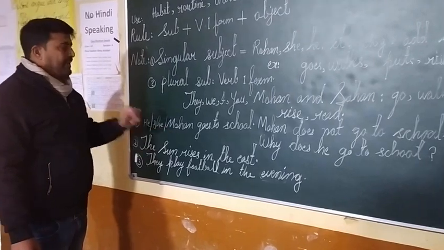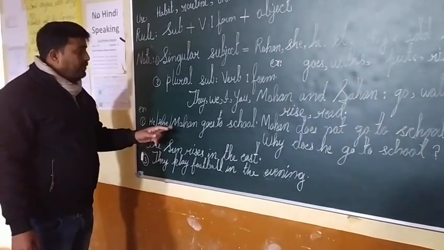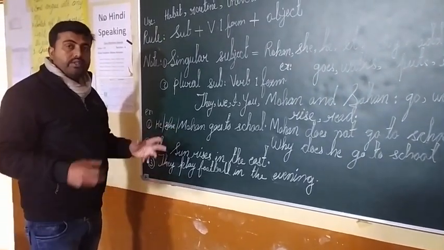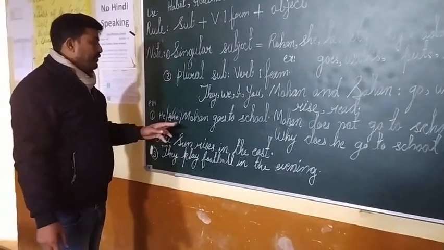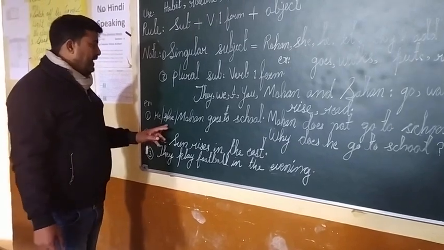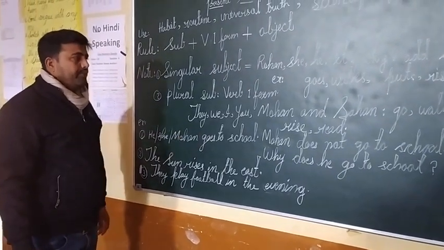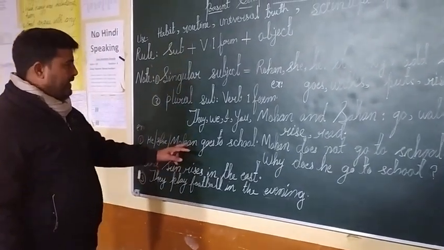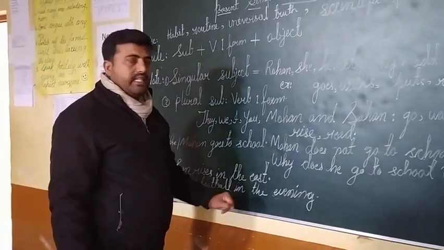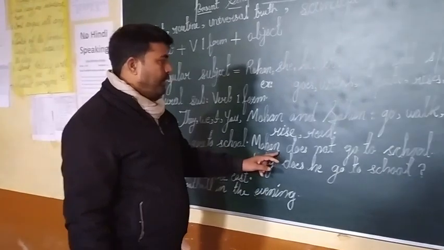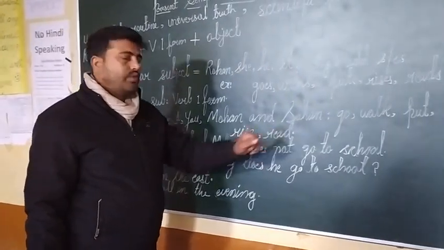See, it is a habit. I think it is a routine also: goes to school. You want to describe your routine, and at that time you can make this type of sentence, like she goes to school. This is a positive sentence. You want to make a negative sentence. So how will the sentence be? Mohan does not go to school.